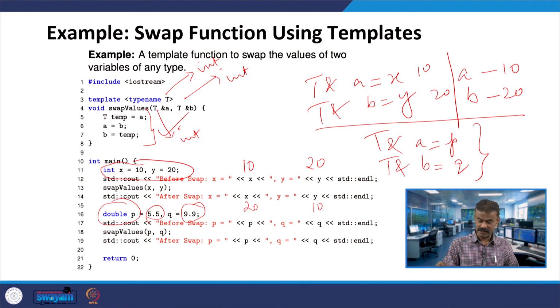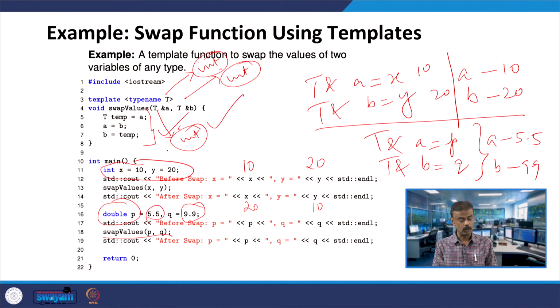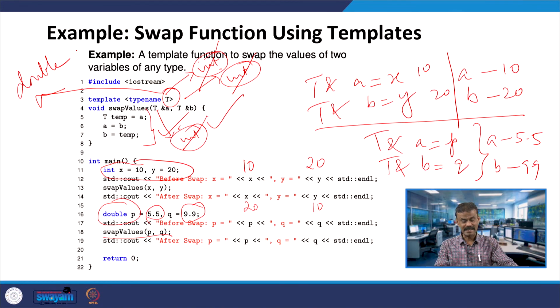So, that means A will take 5.5 and B will take 9.9, and when you swap it, you are calling this swap algorithm, which will work for double. Everything will become double now, because your P, Q are double, so A, B will automatically be double. So, your T is becoming double. I will just cross out this integer because it was the last case, and now T is becoming double, correct. Once T is becoming double, all T, in line number 4 obviously, was double, and here T temp, so temp is becoming double.